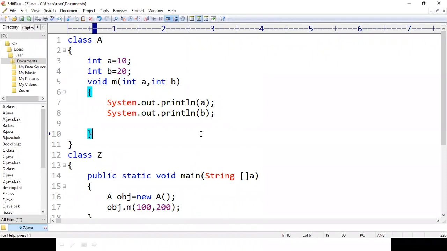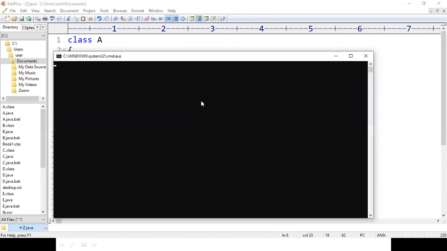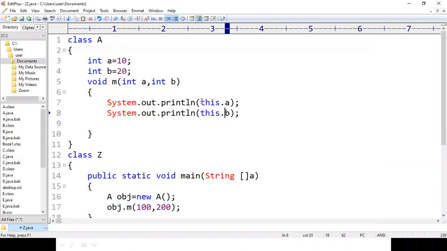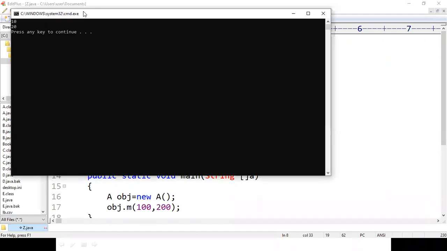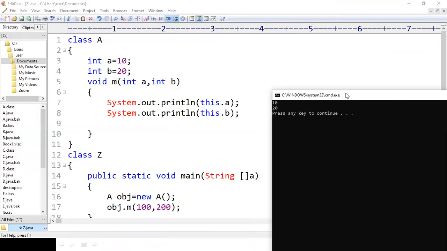So now, in order to print the values 10 and 20, if I say System.out.println of A, I have to get 10. If I say System.out.println of B, I have to get 20. What I have to do here is use the this keyword. Let us see what will happen if I use this.a and this.b. Save the code, compile and run the code. You can observe here, now it has printed 10 and 20 on the output screen.